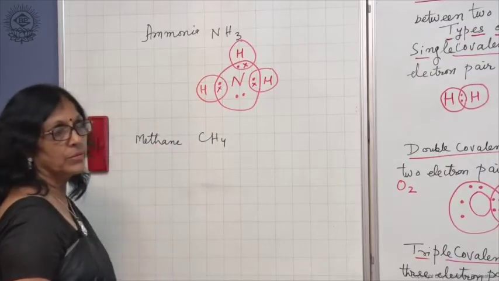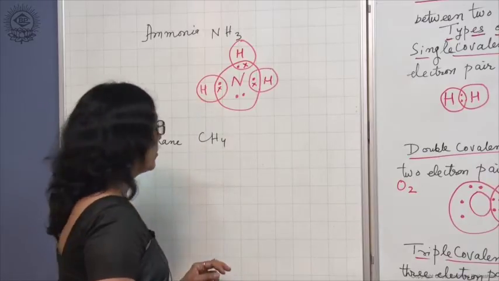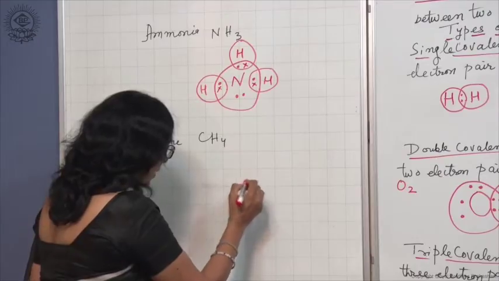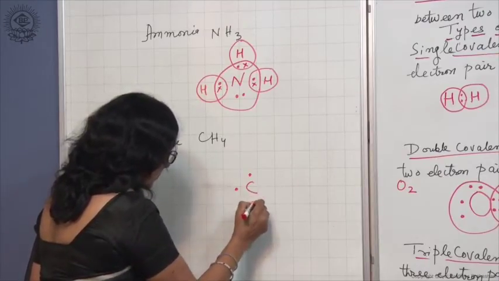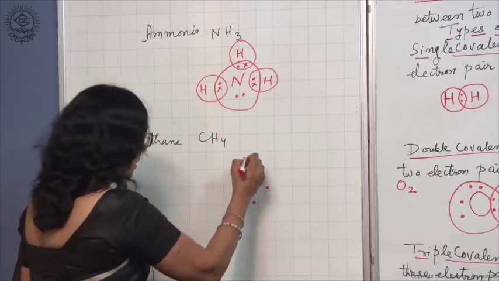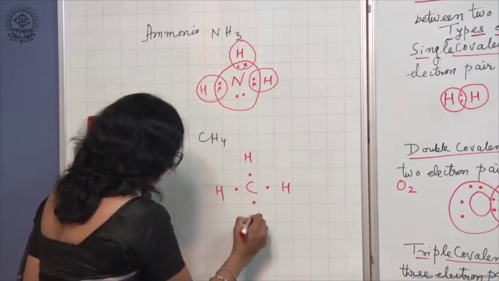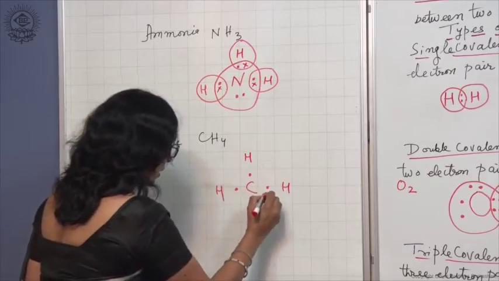Another case is methane, in which the atomic number of carbon is 6. So, how many valency electrons? 4. 4 electrons in the outermost shell, and in the same manner hydrogen has 1 electron in the outermost shell, that is the first shell.